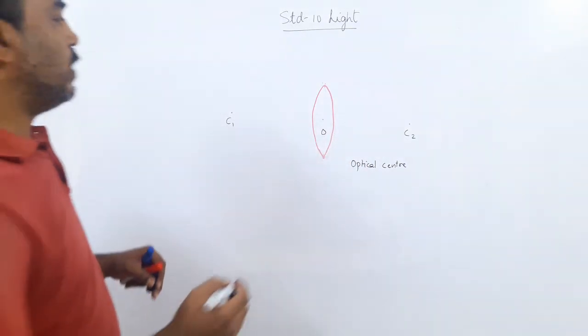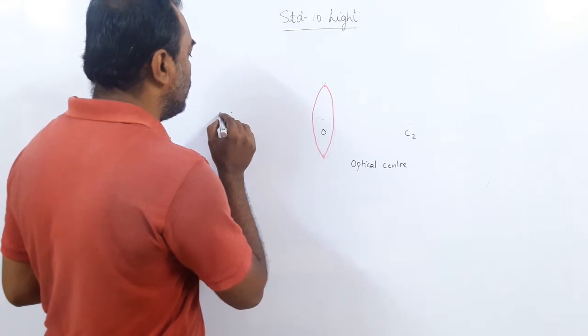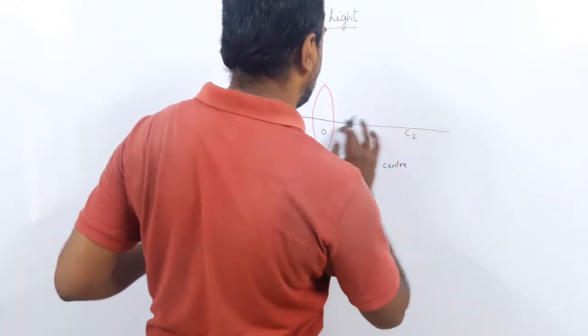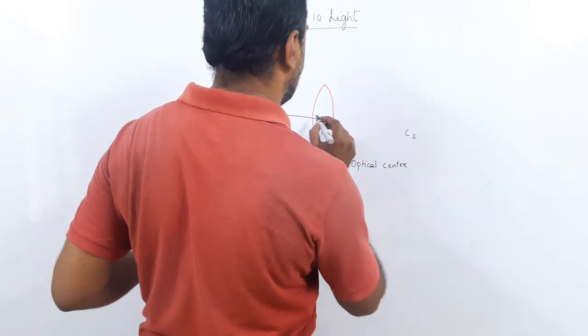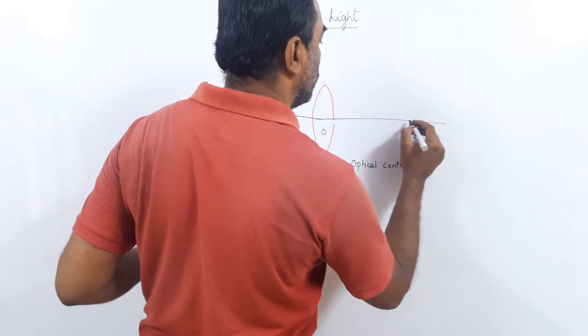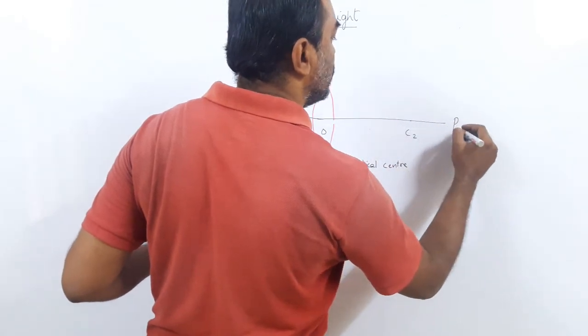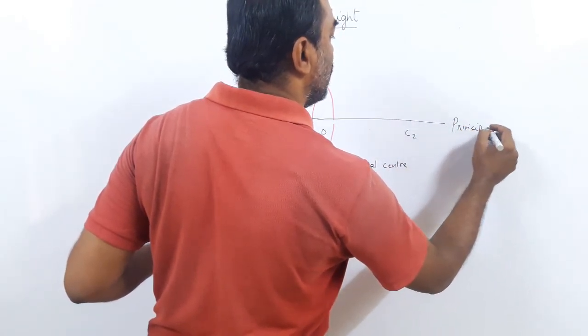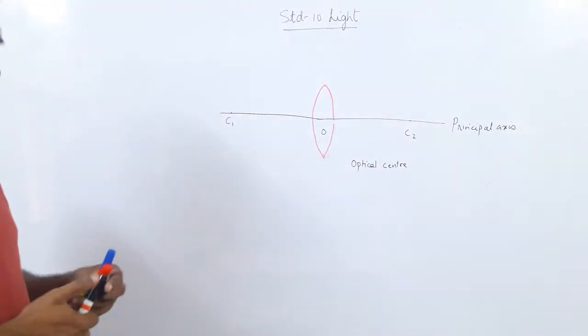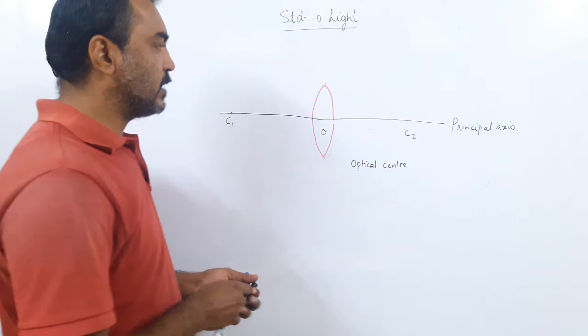Now, the imaginary line passing through C1 and C2 is called what? Same name: principal axis. Same thing.